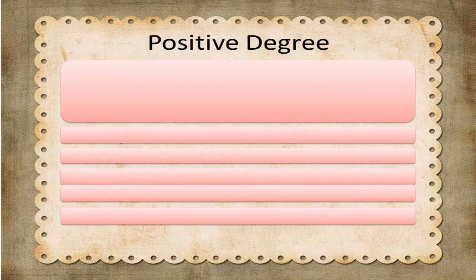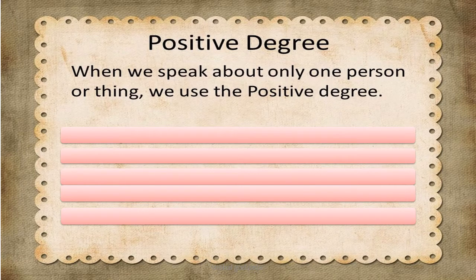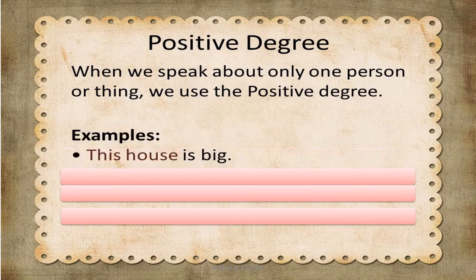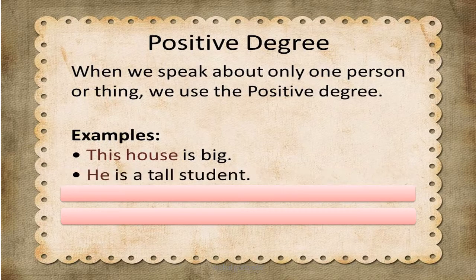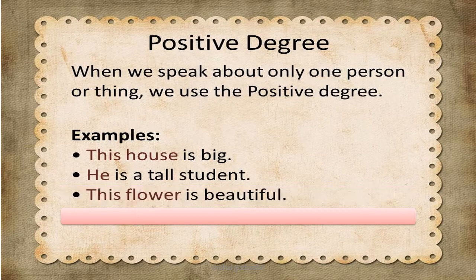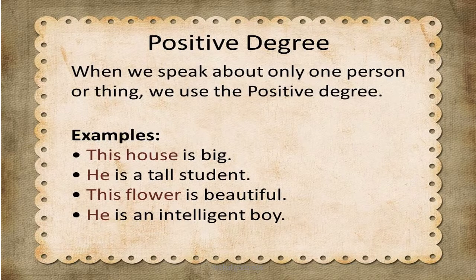Then some more examples of positive degree. When we speak about only one person or thing, we use the positive degree. For example, this house is big. Here we are not comparing with any other house, but we are just talking about one house. Or, he is a tall student. We are not comparing him, but we are stating he is a tall student. This flower is beautiful. He is an intelligent boy. So all these examples show us that we are talking about only one person or thing. Okay, is that clear?